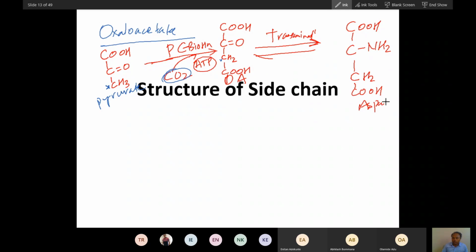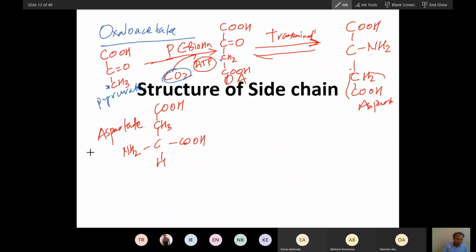Now let me draw the structure of aspartate also. This is amino, this is acid. Now this is the H group. So you will draw alanine here. On this alanine you add an acid. So this becomes aspartate. That way you can remember it. To this alanine add one acid. So this is a 4-carbon compound. Aspartate is a 4-carbon compound. Oxaloacetate is also a 4-carbon compound.